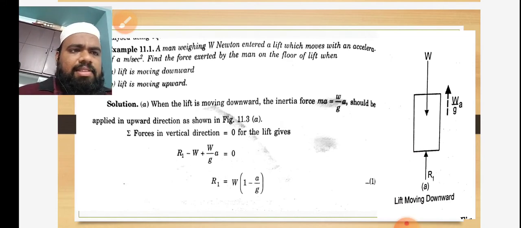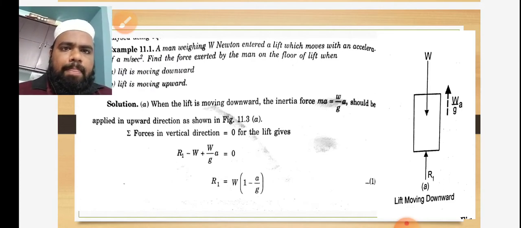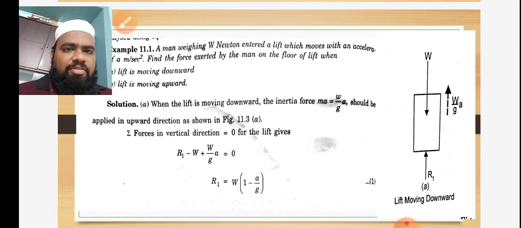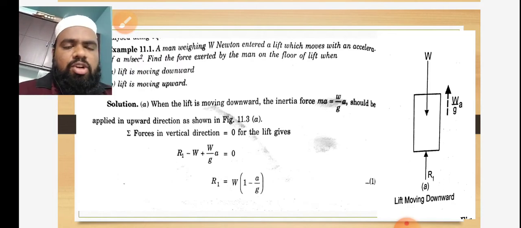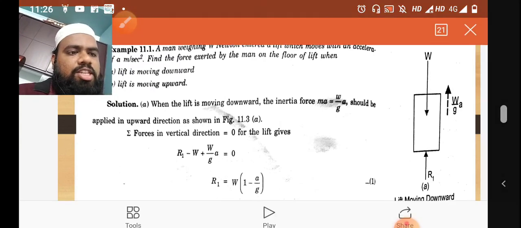This is the lift diagram. The weight of the lift, as we know, acts downward, and the tension in the cable, R1, acts upward. There are two conditions: the lift moving downwards and the lift moving upwards. Now we'll take the condition when the lift is moving downwards. I will separately draw a sketch for you.